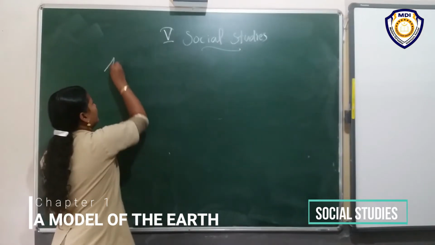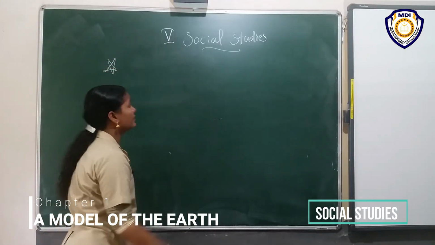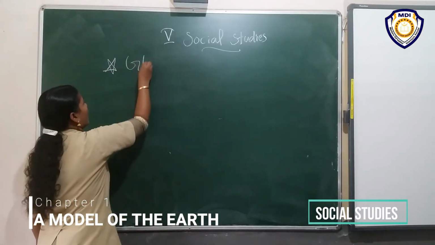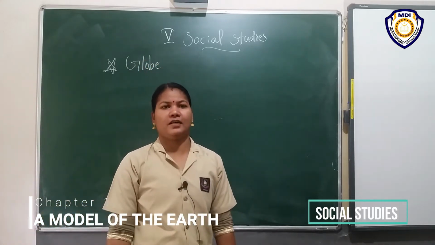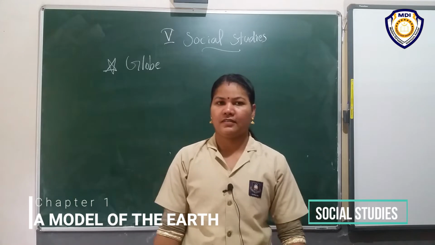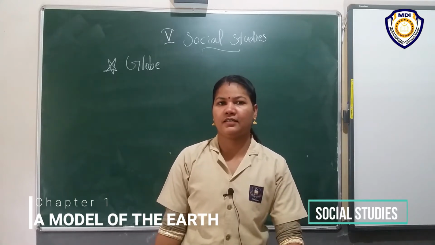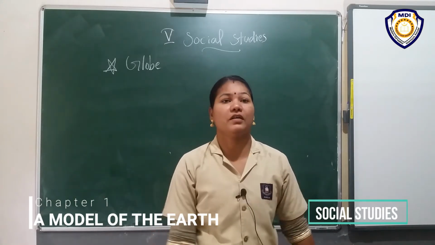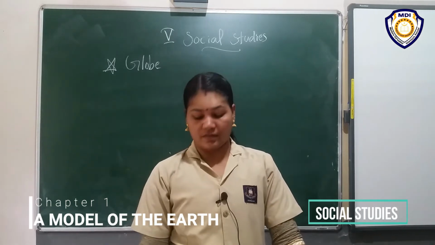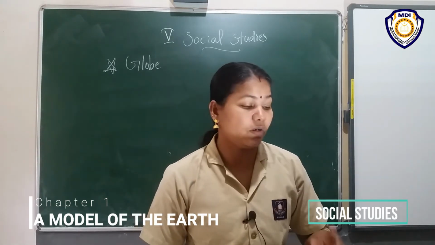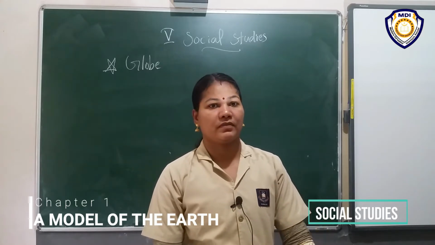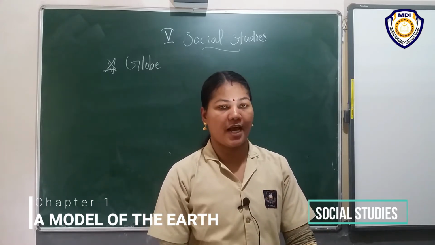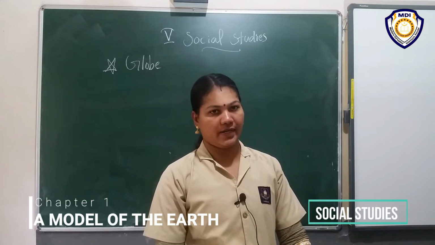Okay, listen. Here is a globe. That is the small model of earth. Then what is the next one? For what purpose do we use it, or what can we know with the help of the globe? There is shape, size, location.